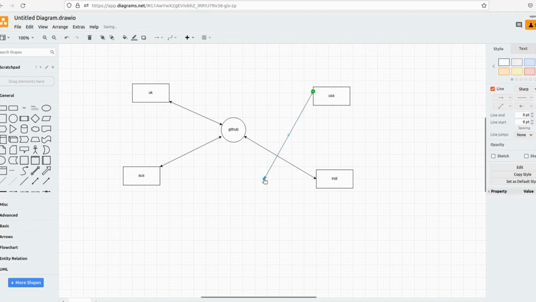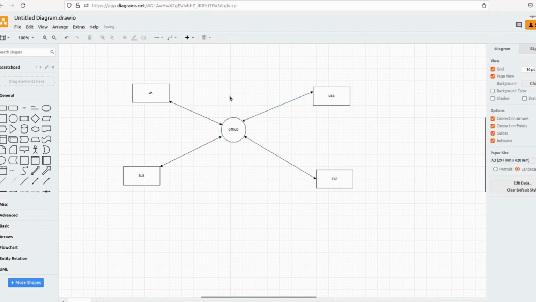So let me do it first so that you can easily understand. Okay, suppose here we have GitHub. Okay, our GitHub repository, and we have developers from UK, USA, India and Australia.